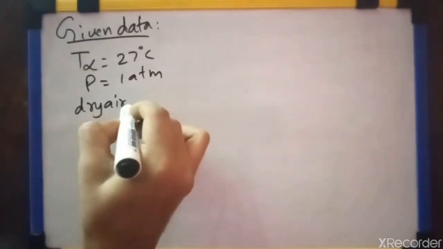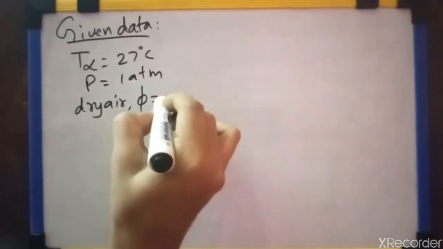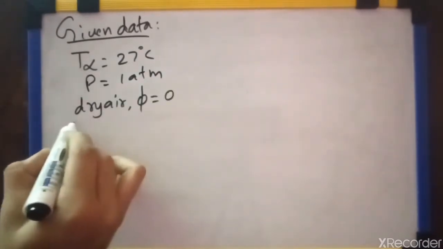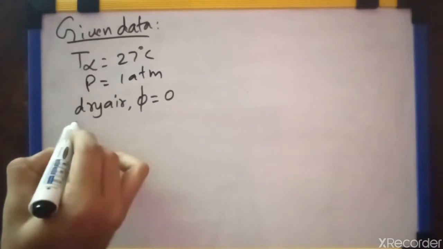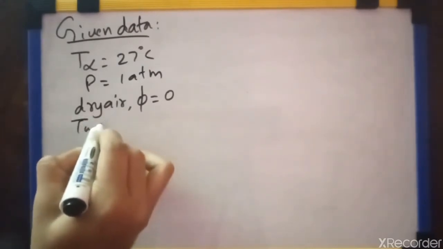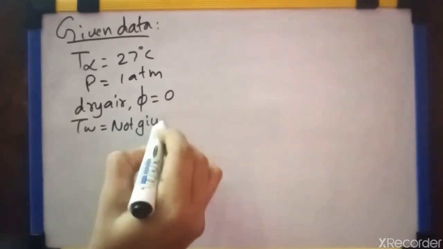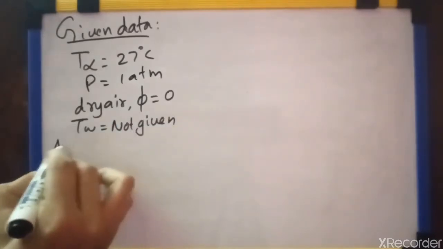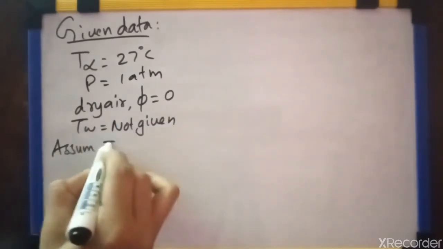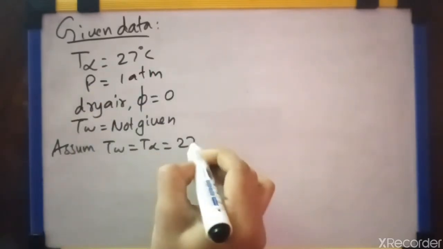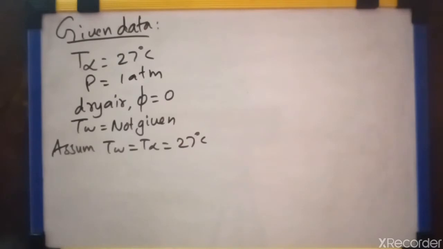We know that for dry air, relative humidity phi is equal to 0. But here, the temperature of the plate TW is not given. Therefore, assume TW is equal to T alpha is equal to 27 degrees centigrade.